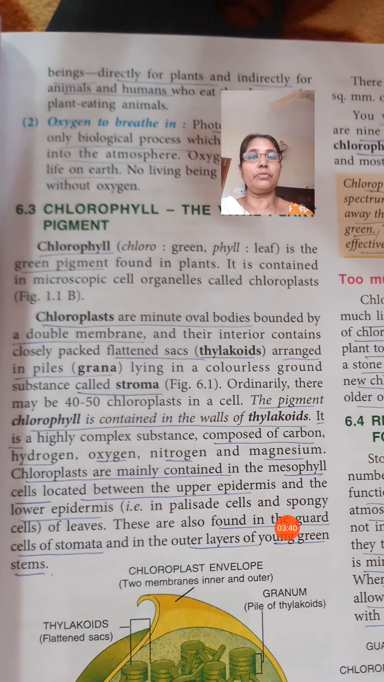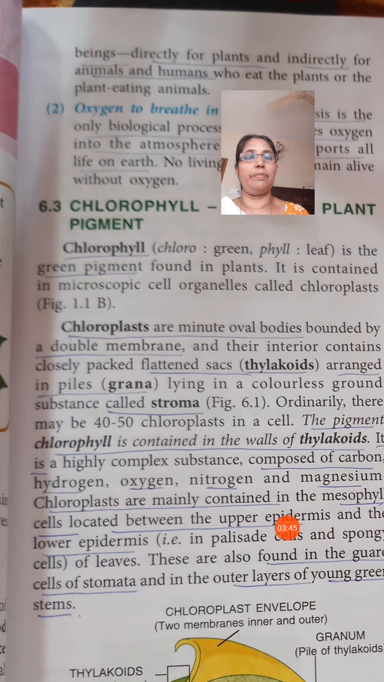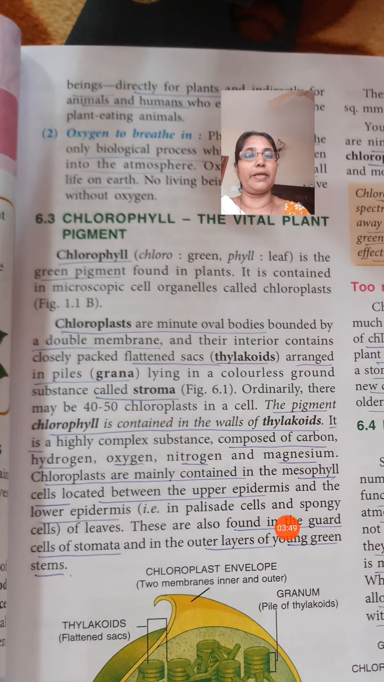Chlorophyll is the green pigment found in plants, and chloroplasts are minute oval bodies bounded by a double membrane containing chlorophyll. That is the difference. Chlorophyll is the color and chloroplast is the cell organelle. You have to define it properly. Then a question may be asked to differentiate.